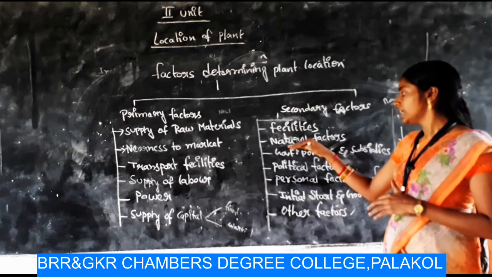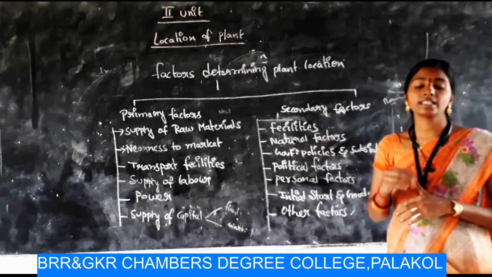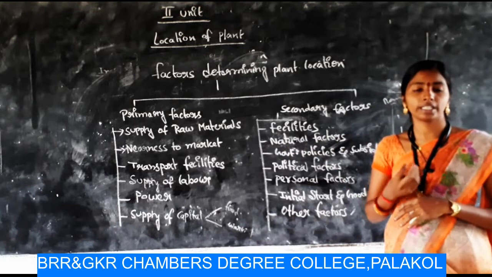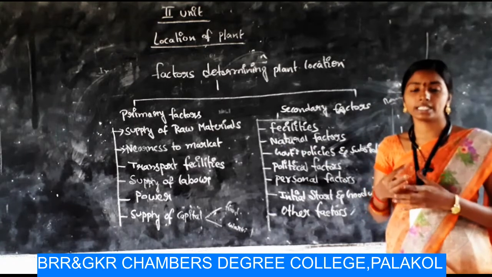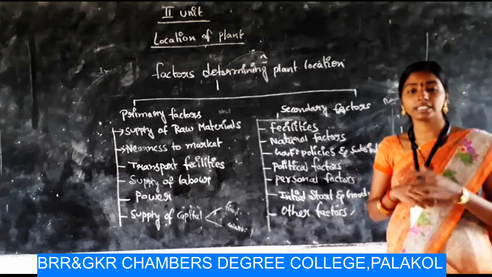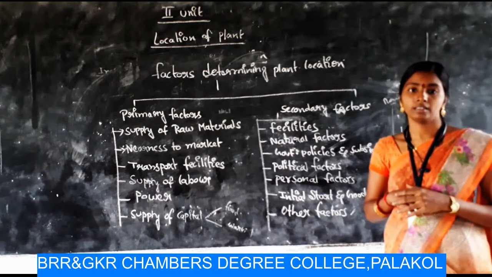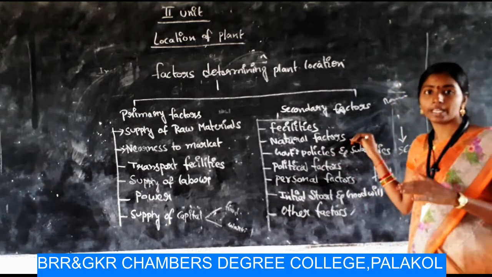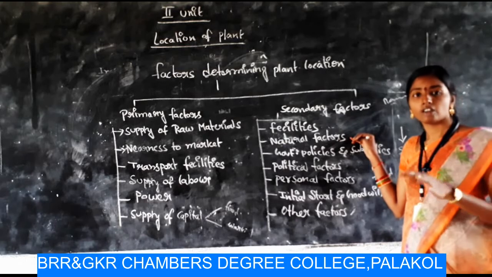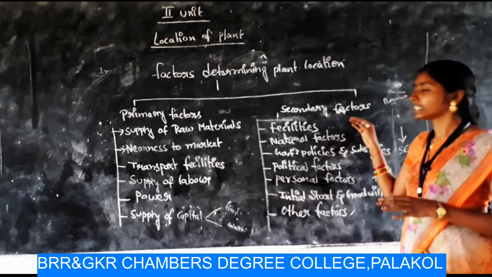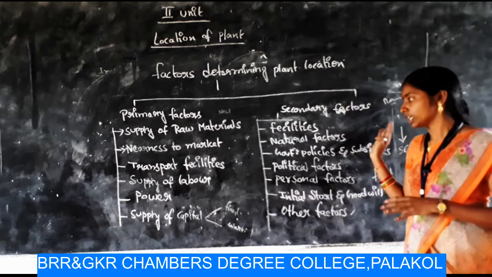And next one, natural factors. There are some natural factors like climatic situations and water. All these are to be considered while we are selecting the plant location, because these are factors which we cannot avoid. So we have to select depending upon the water supply, climatic situations, and raw materials availability. Depending upon these factors, we have to select the plant location.